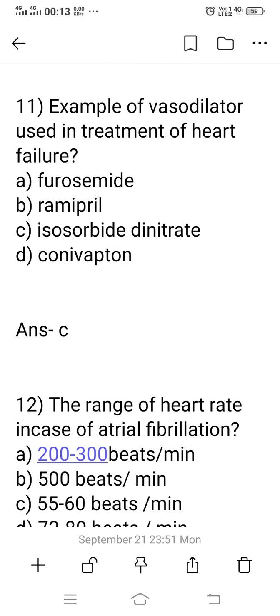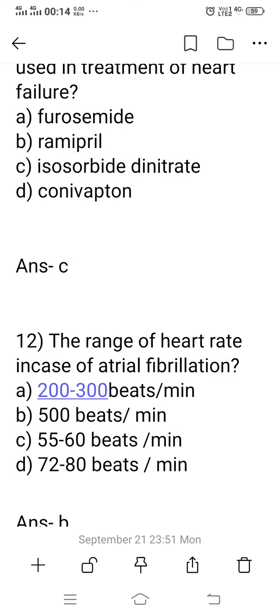Question number 11, example of the vasodilator used in the treatment of heart failure patients. Option A, furosemide. Option B, ramipril. Option C, isosorbide dinitrate. Option D, conivaptan. Option A is the wrong answer because it belongs to the group of diuretics. It is not a vasodilator. Option B, ramipril, is an ACE inhibitor, meaning angiotensin converting enzyme inhibitor. It is not a vasodilator.